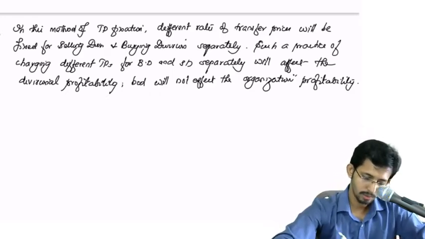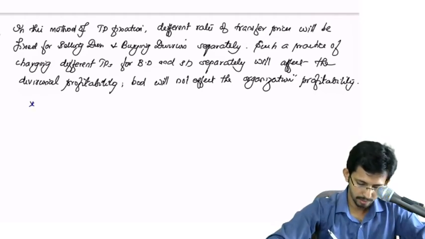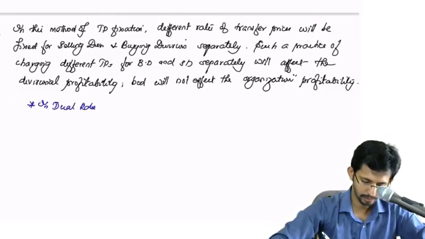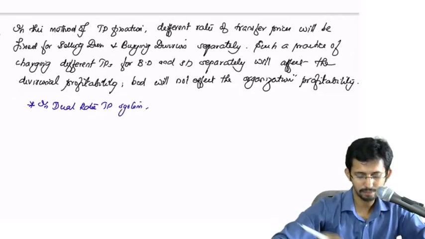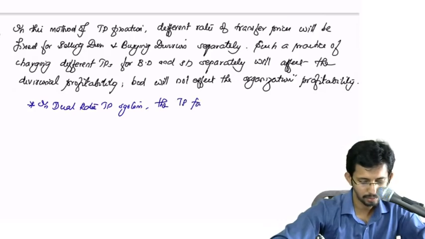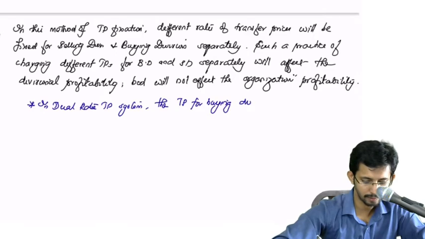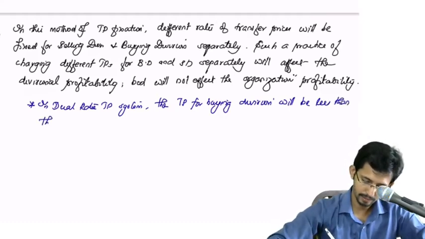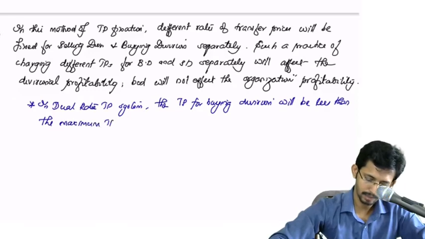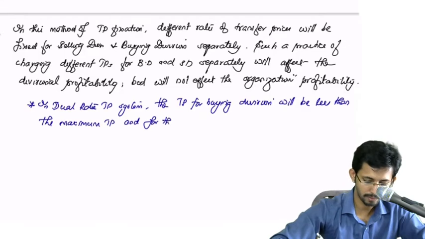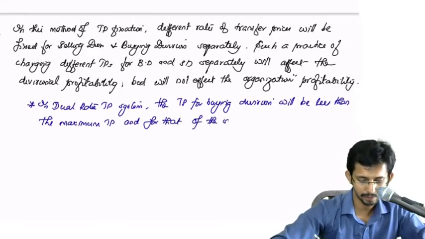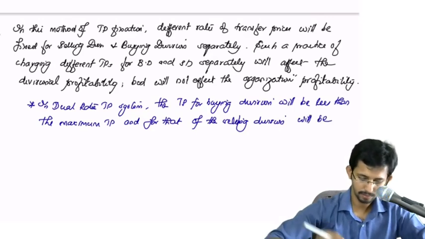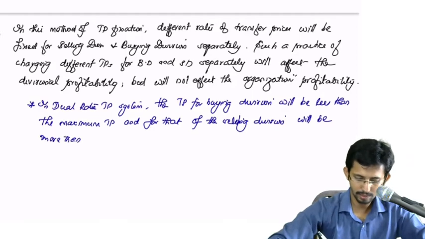Okay, so in dual rate TP system, the TP for the buying division will be less than the maximum TP, and for that of the selling division will be more than the minimum TP.